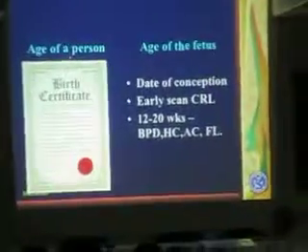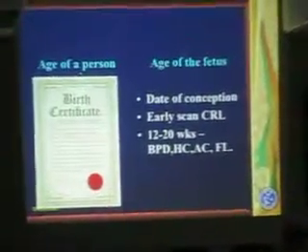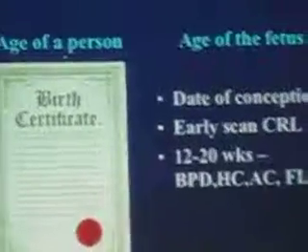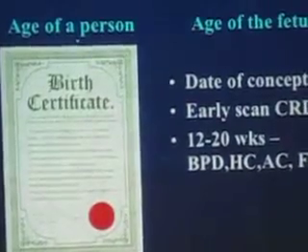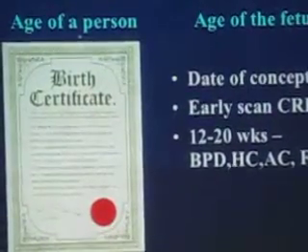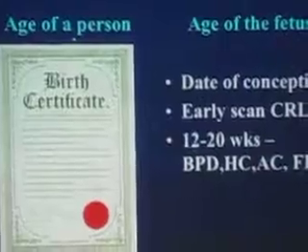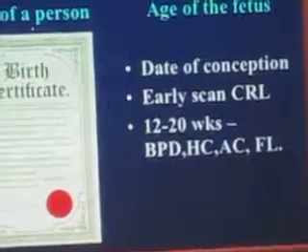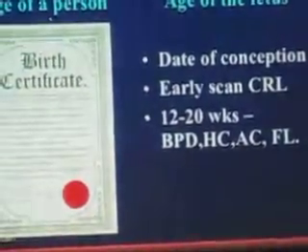Now let's look at the age of a person. Very easy to find out the age of a person as long as they tell you the date of birth, which is pretty fixed. There are still some people who say, I don't know my date of birth. People coming from village, many times, especially little older people, they say, I don't know, I think somewhere before independence. They just say that. But today the birth certificate gives you a clear idea of the age.